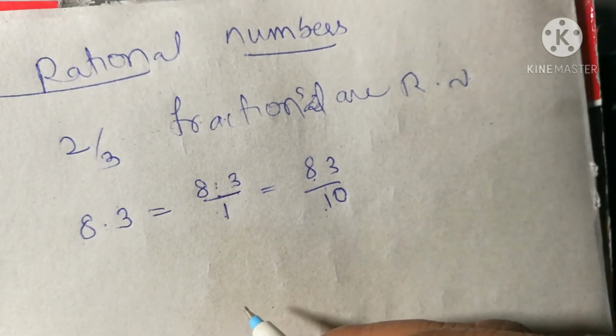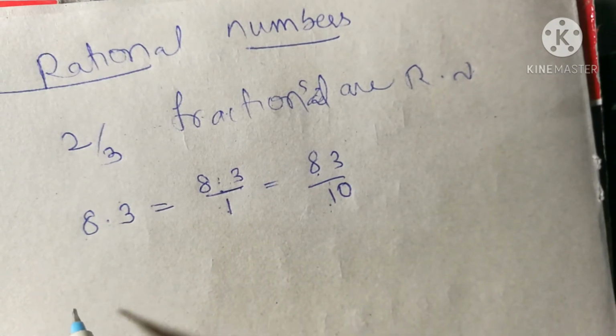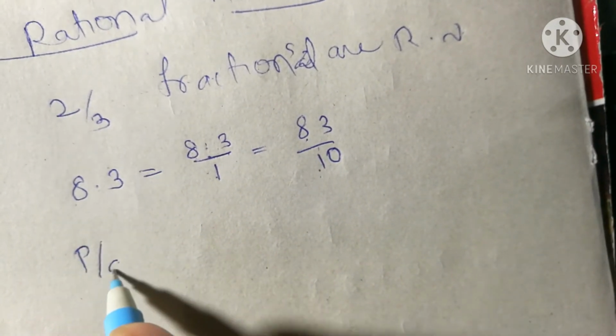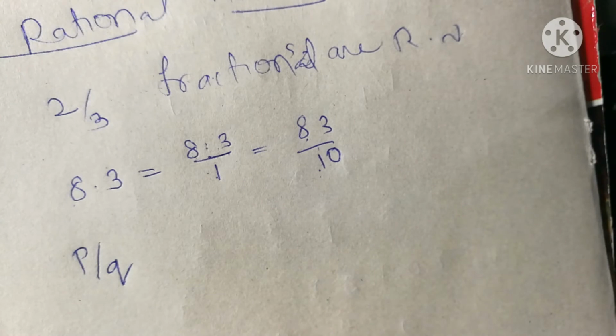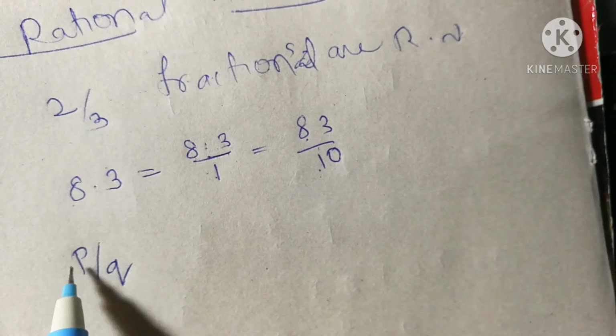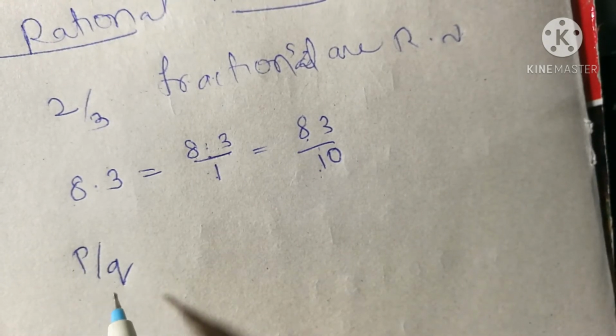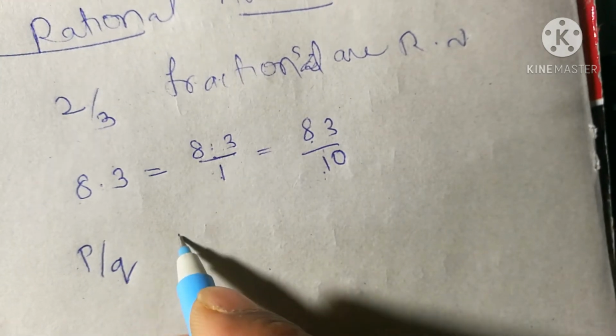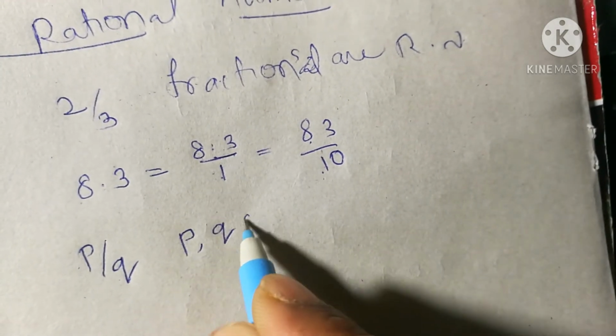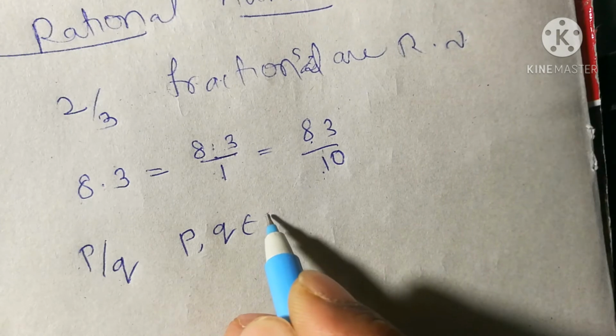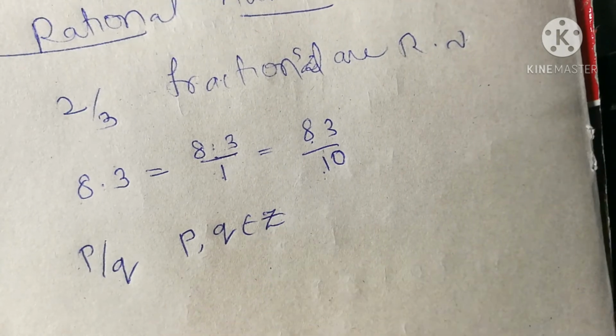We defined rational numbers like this: if you are able to write a number in P by Q form, the number is a rational number. But we first of all did not define what those P and Q are. Now we are giving some more information: P and Q must belong to the integers, right?